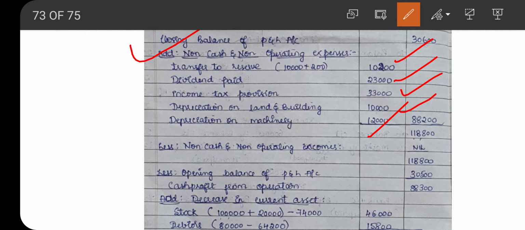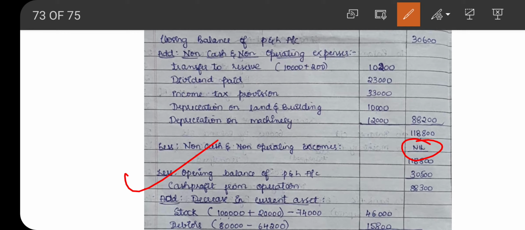Whenever we are writing all the non-operating and non-cash expenses, we need to consider all the adjustments and all the working notes. All those ledger accounts whatever we are preparing are working notes. Each and every aspect we need to consider. When we add all the non-operating expenses, the total will be 88,200. Then it is added to the closing balance of profit and loss account, so the total will be 1,18,800. There is no non-operating income.